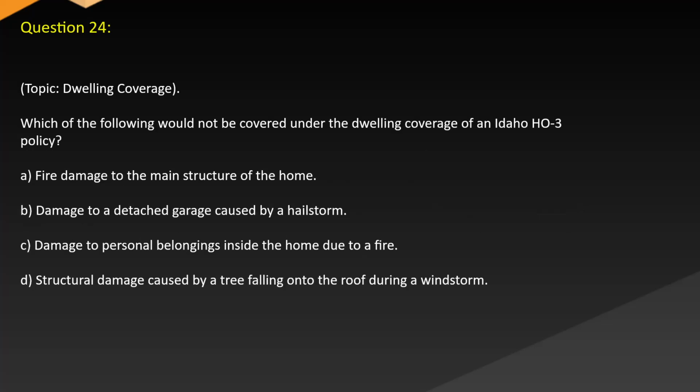Question 24. Topic: dwelling coverage. Which of the following would not be covered under the dwelling coverage of an Idaho HO3 policy? A. Fire damage to the main structure of the home. B. Damage to a detached garage caused by a hailstorm. C. Damage to personal belongings inside the home due to a fire. D. Structural damage caused by a tree falling onto the roof during a windstorm.